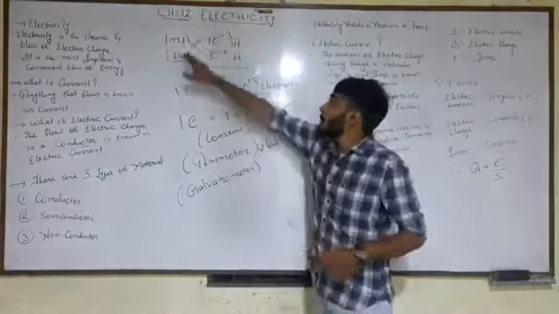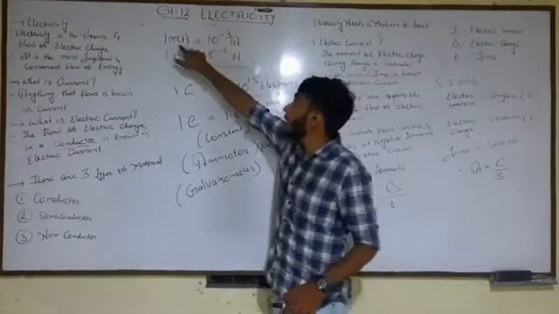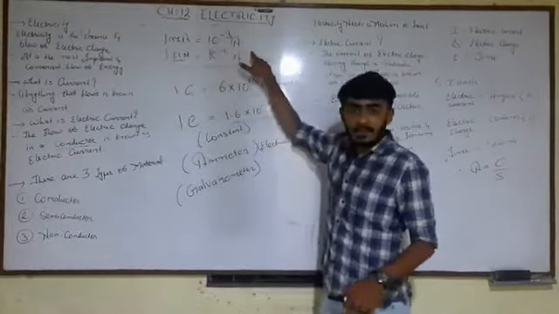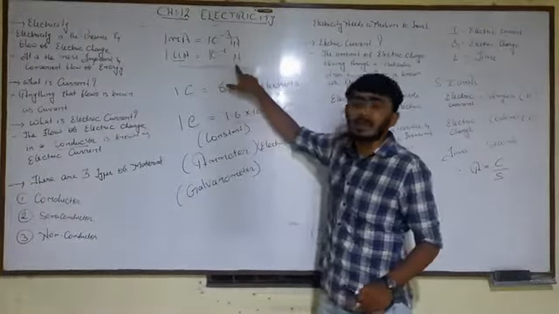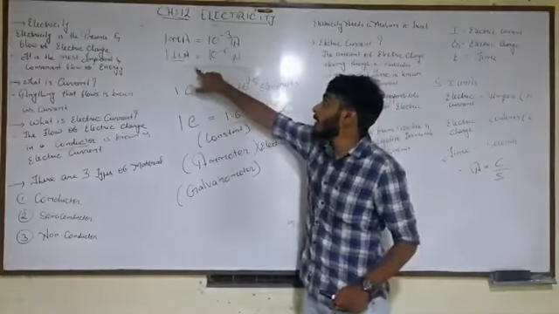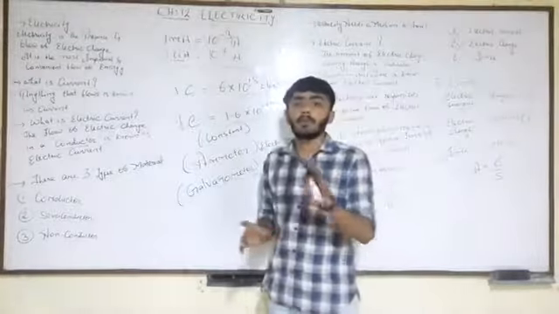I repeat, 1 milliampere is the 1000th part of 1 ampere. So 1 milliampere is equal to 10 raised to minus 3 ampere. 1 microampere is equal to 10 raised to minus 6 ampere, that is the 10 lakh part of 1 ampere.